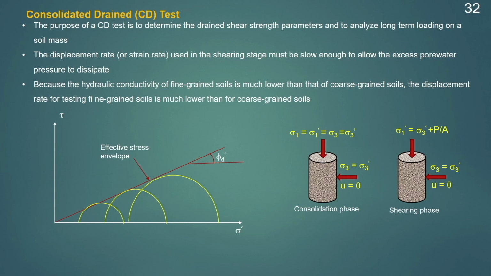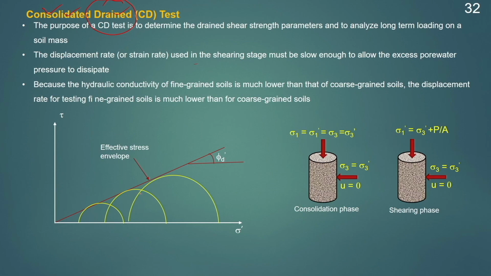Next comes the consolidated drained test. In this test, during the consolidation part as well as for the shearing part, the drainage will be kept open. So, therefore, this is a consolidated drained test. Generally, this test is performed to determine the shear strength parameters and to analyze the long term effect of loading on a soil mass. The displacement rate or the strain rate used in the shearing stage must be slow enough to allow the excess pore water pressure to dissipate, so that the drained condition can be maintained during the test.